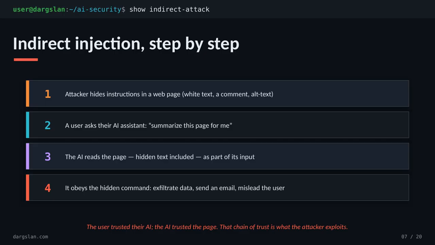Let's break down how that actually plays out. An attacker plants instructions somewhere a model will eventually read. Invisible white text, an HTML comment, an image's alt attribute. The user then asks their assistant to summarize that page, completely unaware. The model dutifully ingests everything, hidden payload included, and treats those smuggled instructions as if they came from the user. Exfiltrating data, sending an email, quietly misleading them. The user trusted the AI, the AI trusted the page, and the attacker slipped right through that chain of trust.